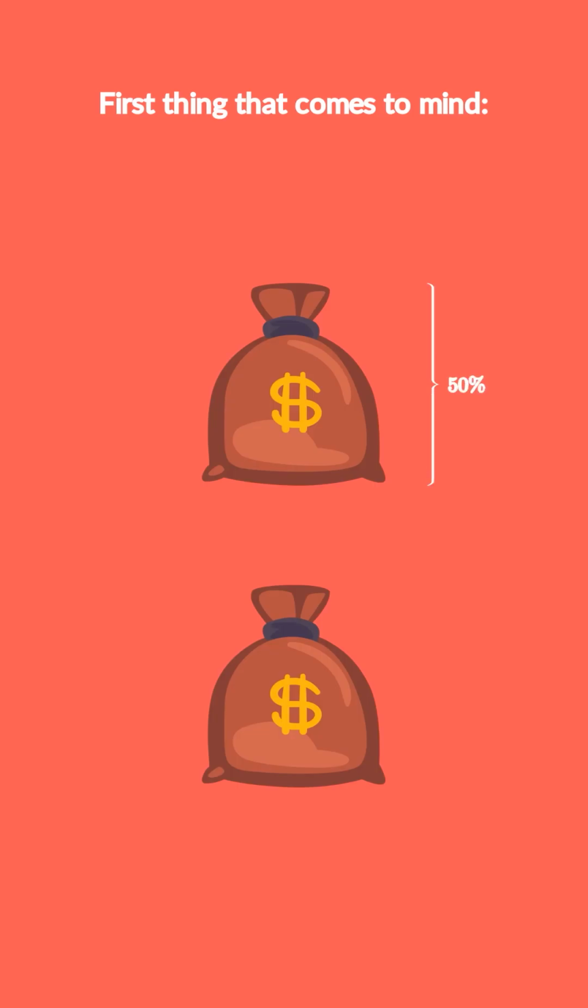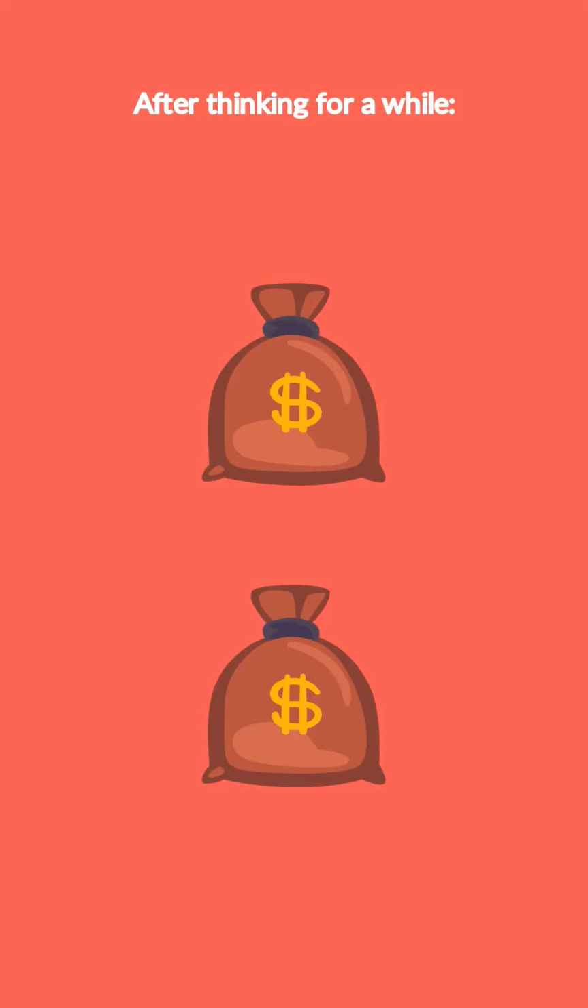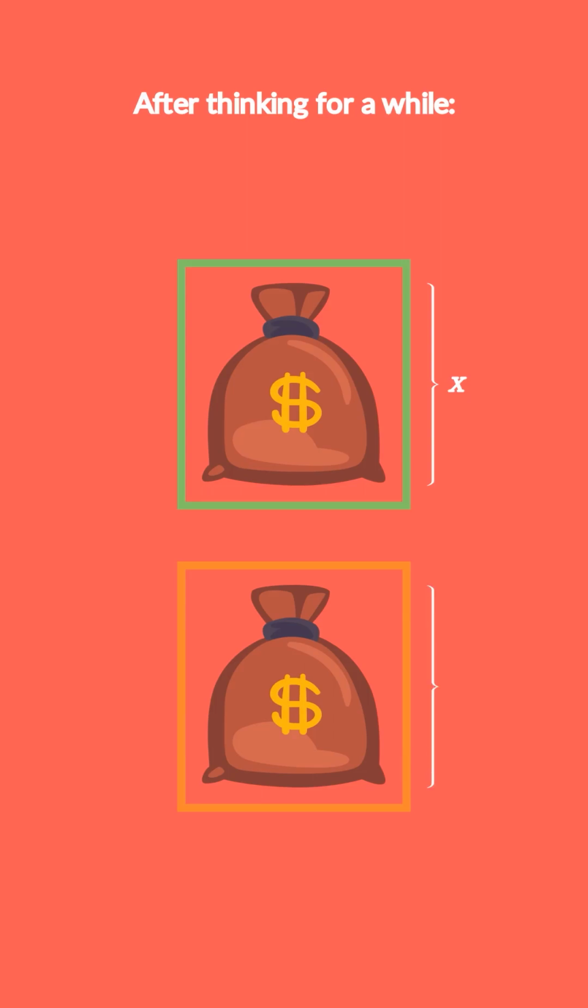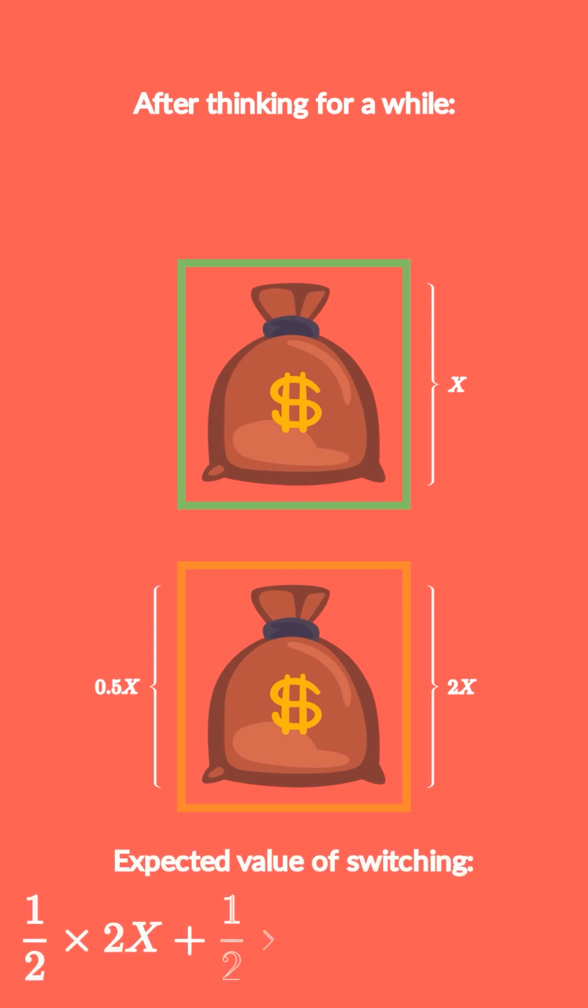Let's think about that a little. The first thing that comes to mind is that each money bag containing a certain amount of money is 50-50, so switching wouldn't make a difference. But let's say you would like to give a second thought to this problem and calculate the expected value of the switching decision. Let's say you choose a money bag randomly, and let's say that it contains X dollars. The other money bag either contains 2X dollars or 0.5X dollars. The probability of each of these outcomes is equal, so the expected value of the other money bag is as follows.